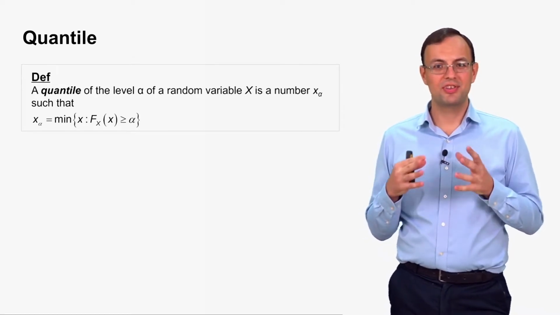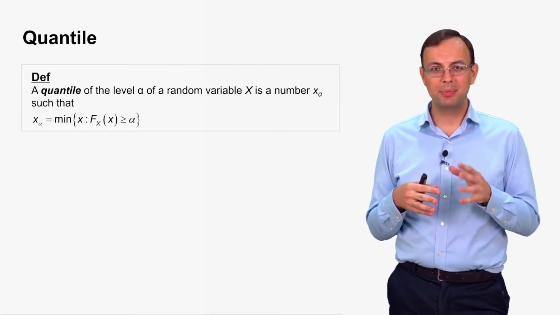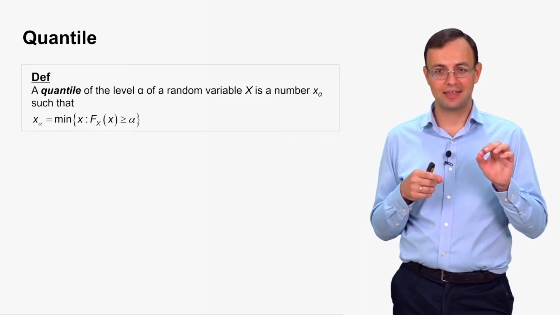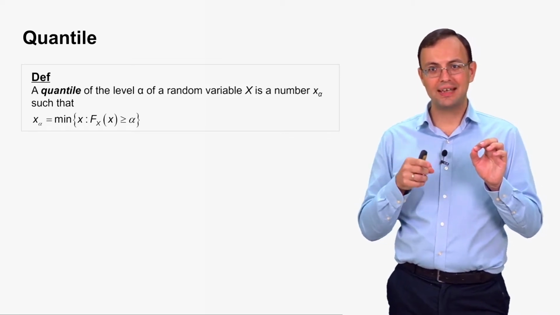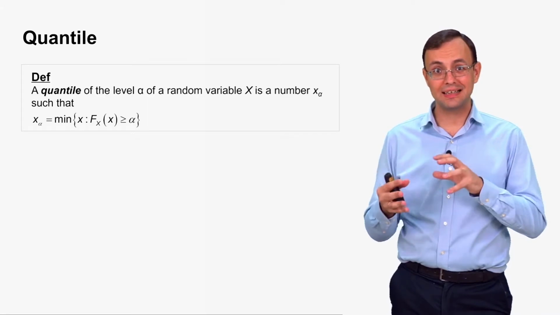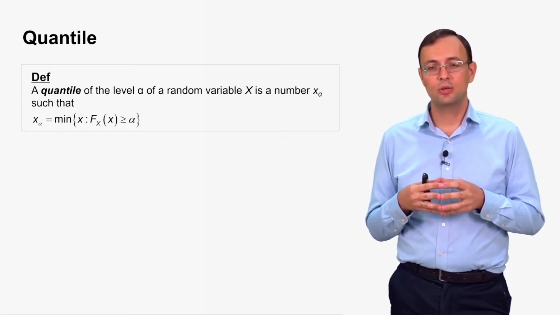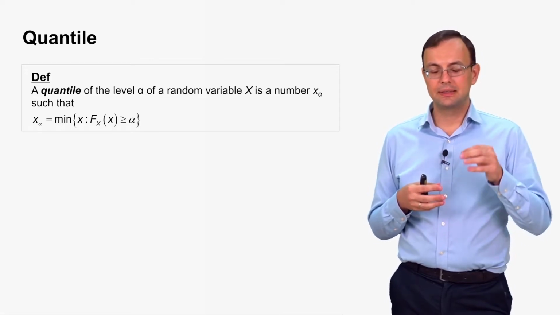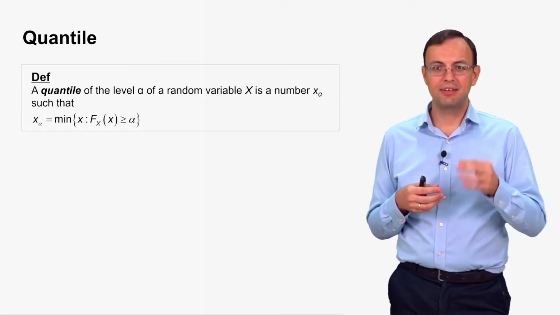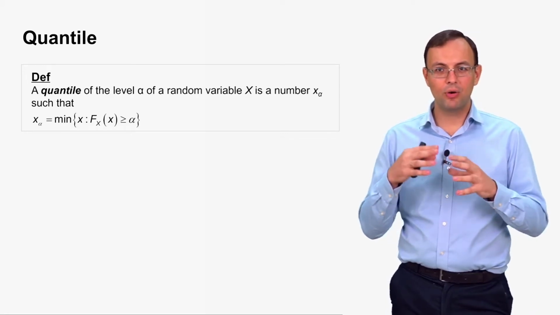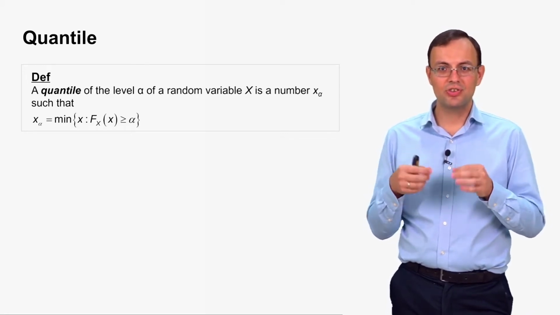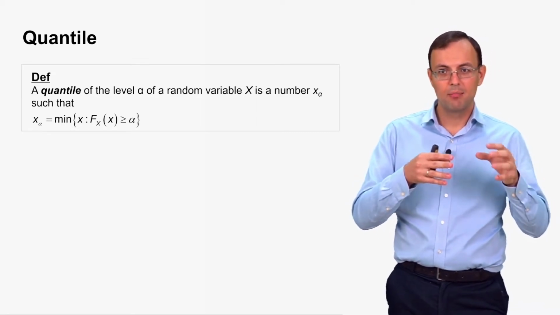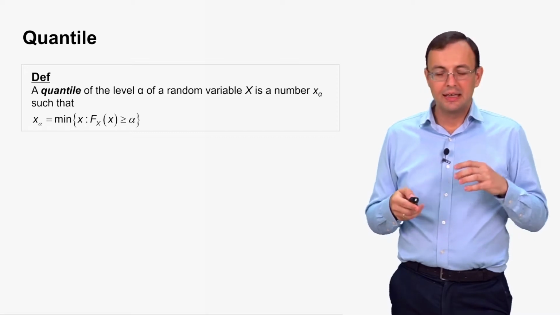So what is the CDF? The CDF is the probability to take a value less than small x. So F of x is the probability to take a value less than x. So actually, the quantile of the level alpha is the minimum of all numbers such that the probability to take a value less than this number is more or equal than alpha.